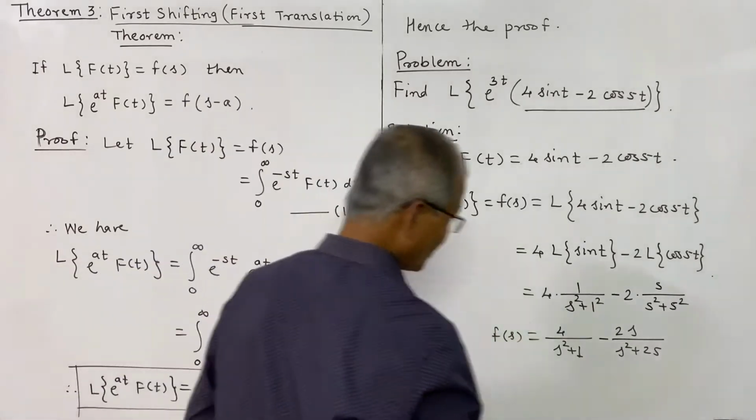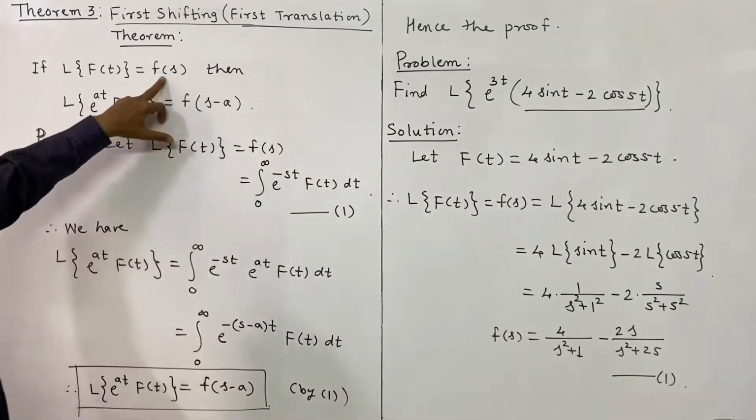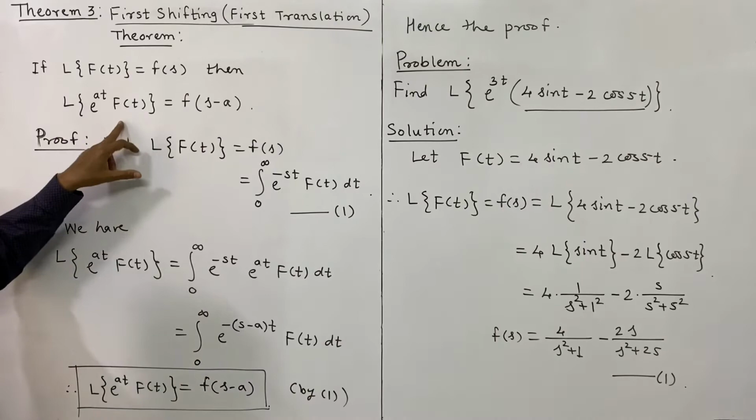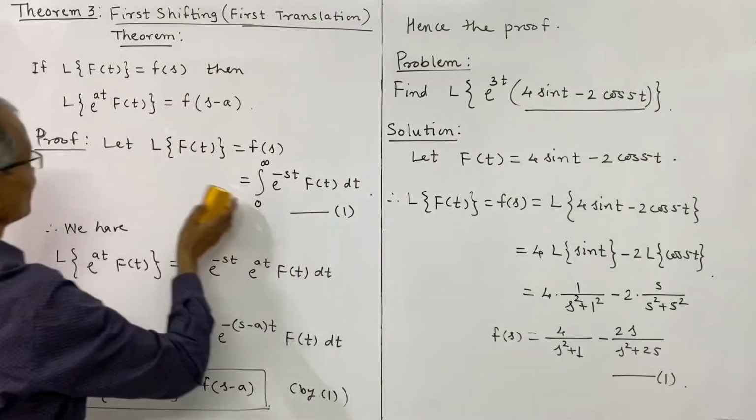We may suppose this as equation 1. So after obtaining F of s, now we can use the first shifting theorem to obtain the Laplace transform of this.